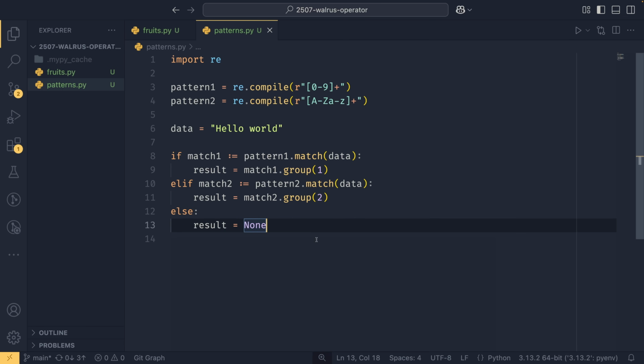We don't have any ridiculous nesting, but we are also only checking pattern 2 when we need to. So if match 1 is true, it won't actually run this bit of the code at all. And so this pattern 2.match will never be run. So now we've gotten rid of all the nesting and we've improved the performance of the application.